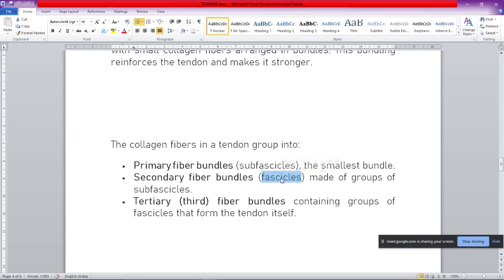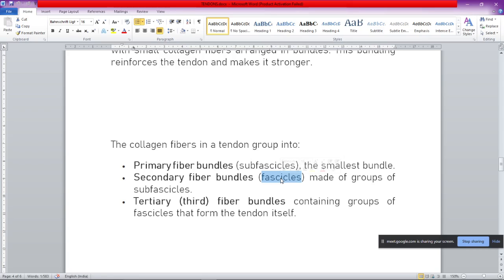And ultimately they form the tertiary or third level fiber bundles, which contain the groups of the fascicles that are forming the tendon itself. So if you cut the tendon into a transverse section, or take a TS of the tendon, you can see the tertiary fiber bundles first of all, and they will be containing the secondary fiber bundles, and then they will be containing the primary fiber bundles inside them.